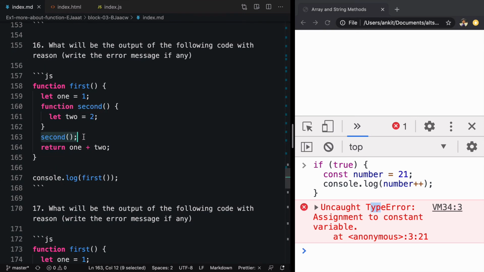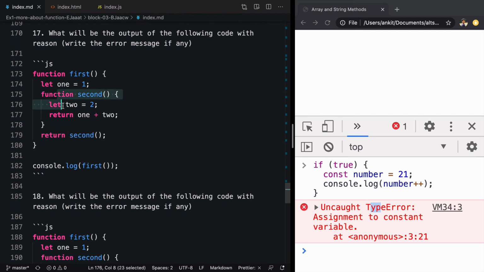Here we are calling the function second and returning the value 1 plus 2. 1 is 1, and we are trying to access value 2, and the rule says you cannot go inside a function, and because of that it will be a reference error, 2 is not defined.